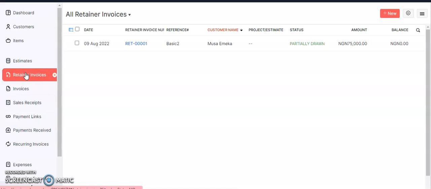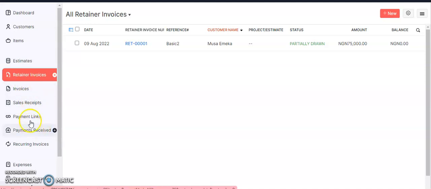Alright, there are parents that might want to pay, let's say we're in first term, they want to pay second term, or you're in second term, they want to pay for third term, as the case may be. You don't need to tell them to go with the money, no. You also don't need to include it as income for first term or second term. You will use this software to register it as an advance payment. The software is intelligent enough to separate it from your first term income and include it only in the income when it's supposed to be included.